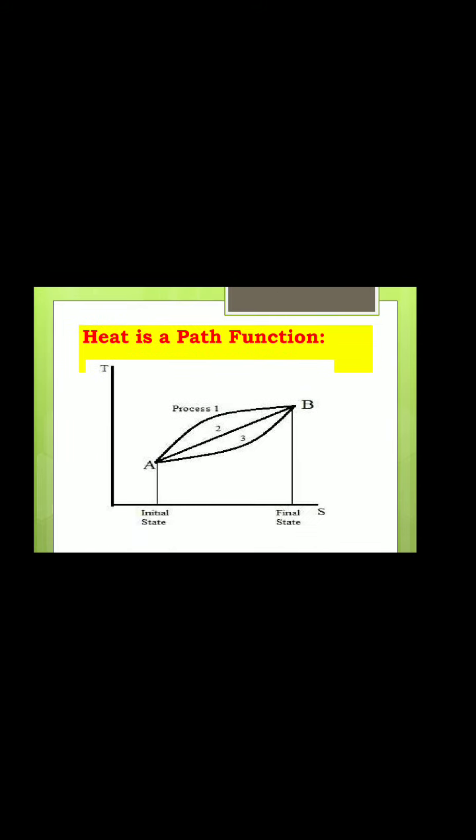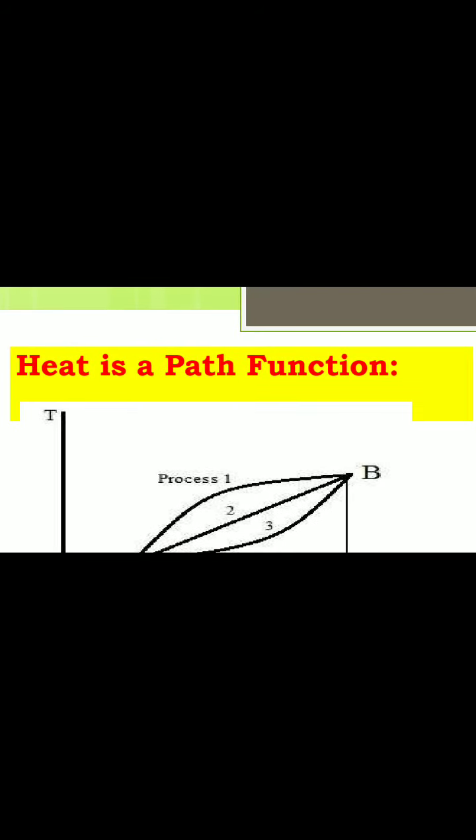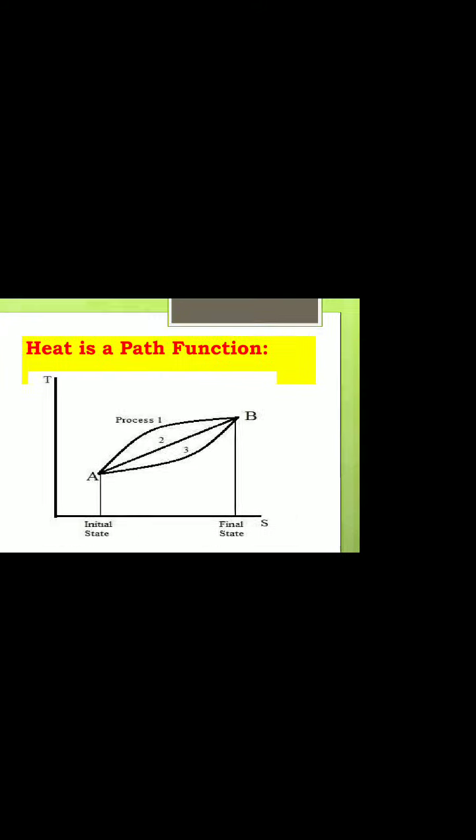Okay, in that case, the area under each process is different, hence the amount of heat transfer also varies. Here, check the area, as I already told. Compare the A1B area, A2B area, A3B area with respect to the initial and final state. All 3 areas should be different. This means it depends on the path. Therefore, heat is a path function.